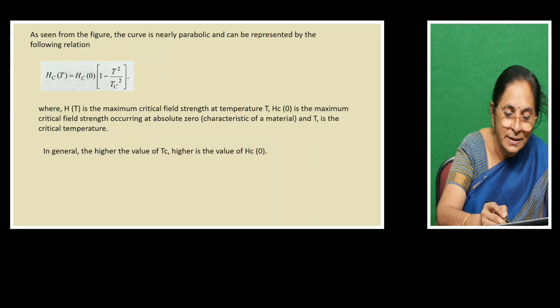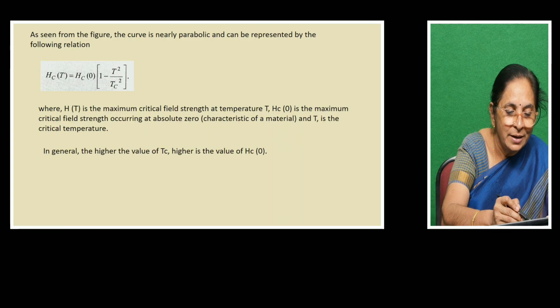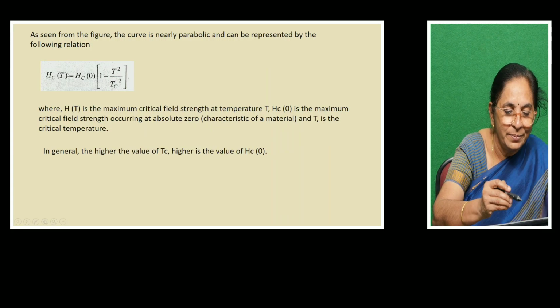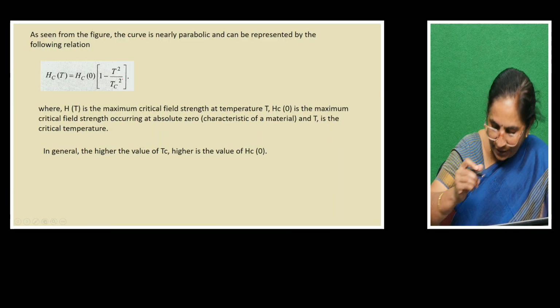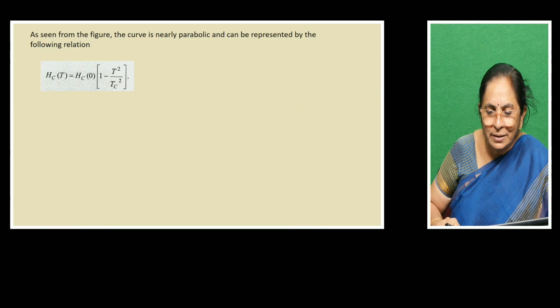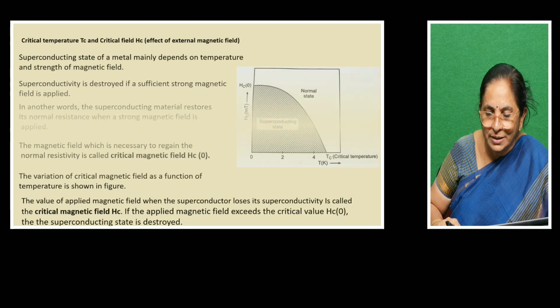So if Tc is higher, 1 by Tc squared value becomes very, very low. So 1 minus a low value becomes some value, right? In that case, your Hc of T will be higher. So that statement can be understood from this figure.